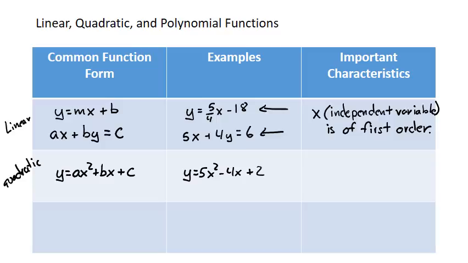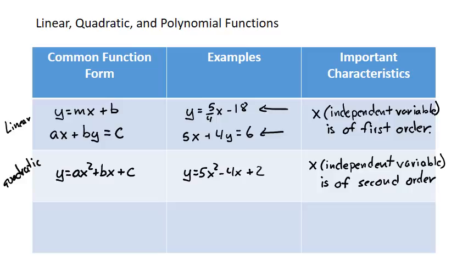And what you learned then, that the important characteristic that makes something a quadratic is again that the x, the independent variable, is of second order. In other words, somewhere in the function there is an x squared.